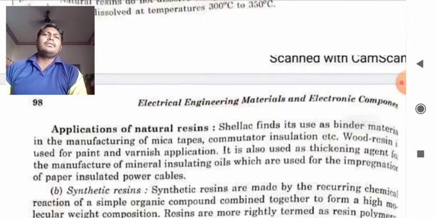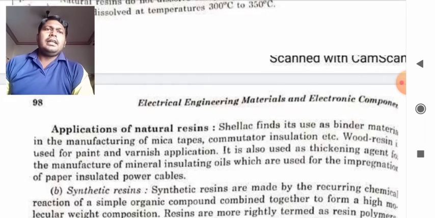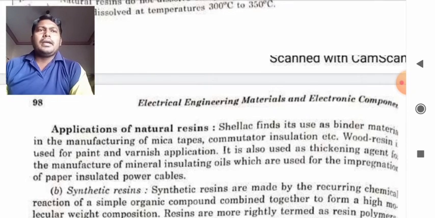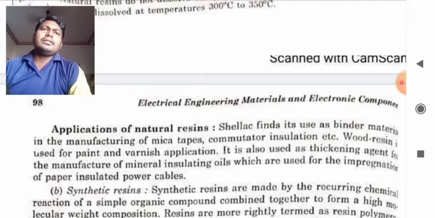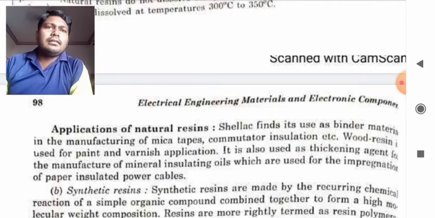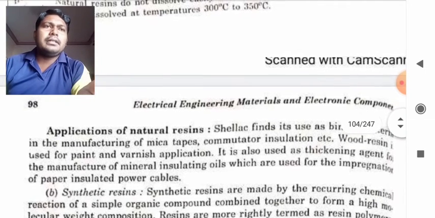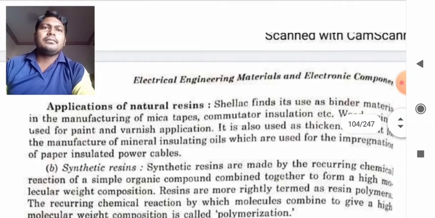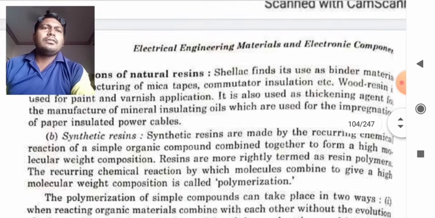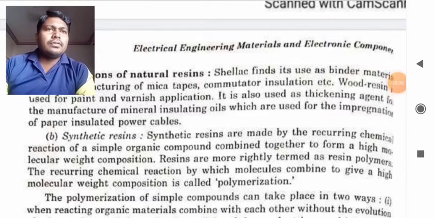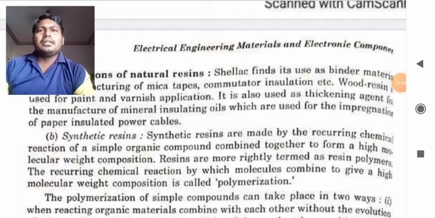Now the application of natural resins. Shellac finds its use as binder material in the manufacturing of mica tapes, commutator insulation, etc. Wood resins are used for paint and varnish application. It is also used as a thickening agent for the manufacture of mineral insulating oil, which is used for the impregnation of paper insulated power cables.